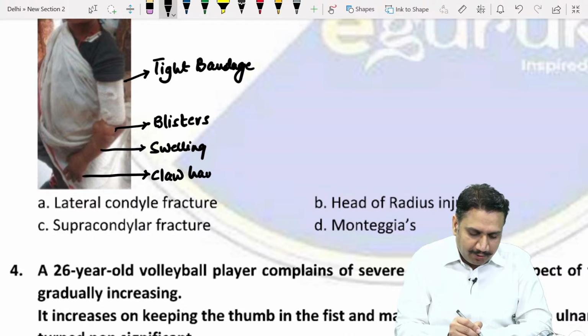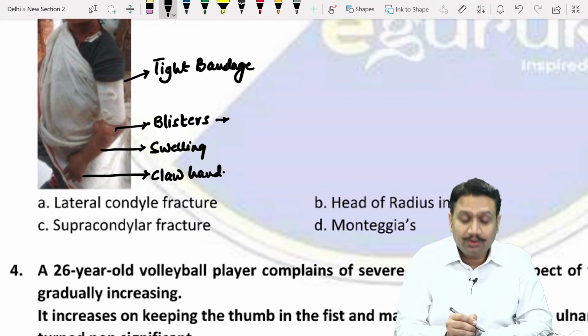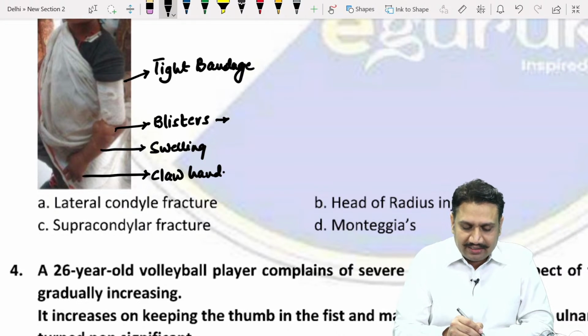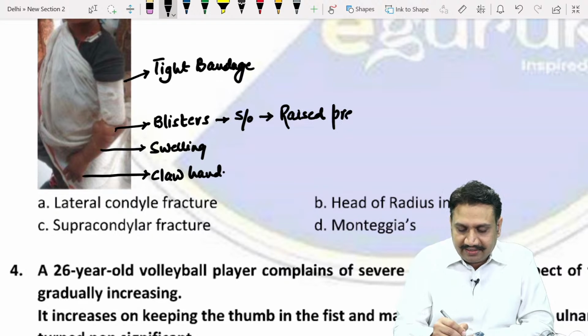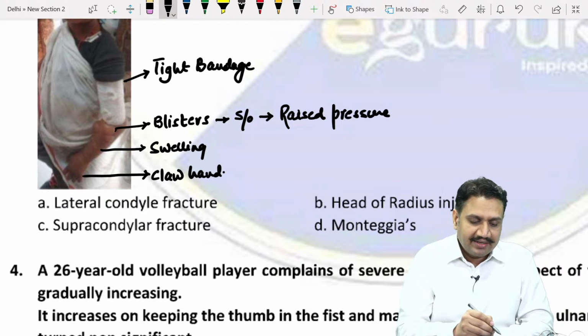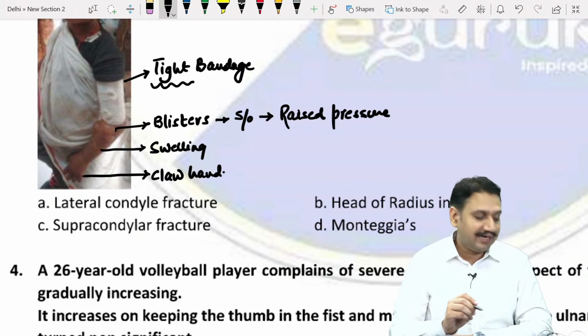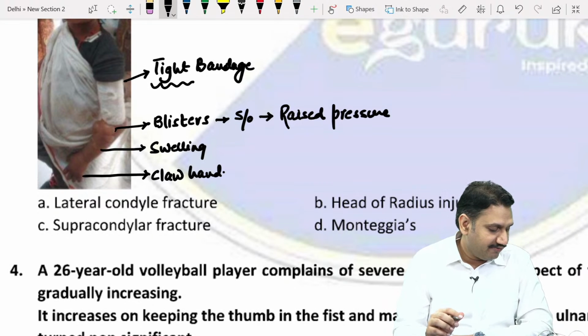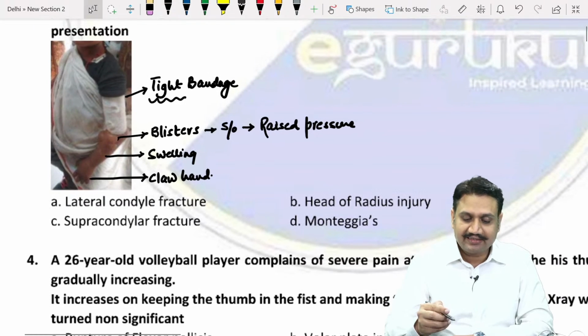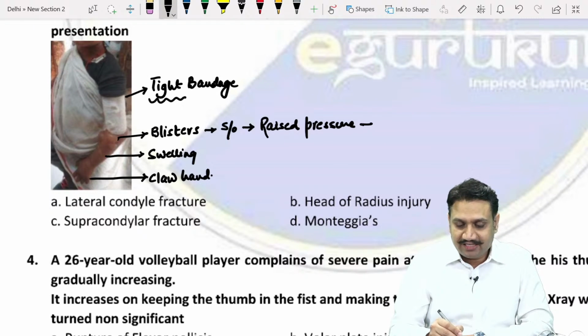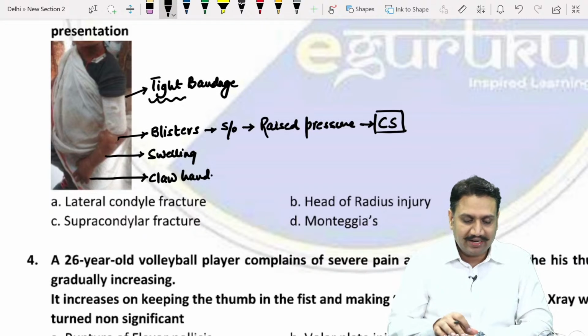Where do we see this kind of problem? And these blisters, all the time the blisters are suggestive of what? The raised pressure in the limb, the raised pressure post-trauma. Can you see this tight bandage here? That bandage has been applied. Very good. They have told the correct answer. So it is raised pressure, suggestive of compartment syndrome, as you said. Absolutely right.